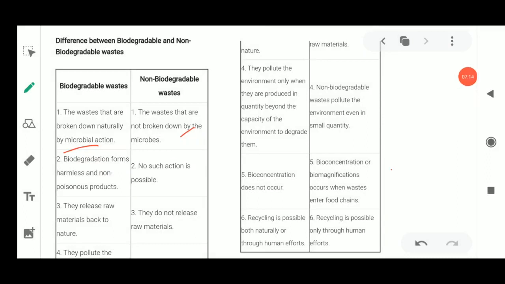Next point says that biodegradation forms harmless and non poisonous products. Now how does this happen? As we know, biodegradation always takes place by the action of microbes. These microbes eat up the harmless products, and even the harmful products, so biodegradation is possible. These types of waste will be eaten up by small animals and small microorganisms, and they convert those larger, complex products into harmless, non poisonous products.